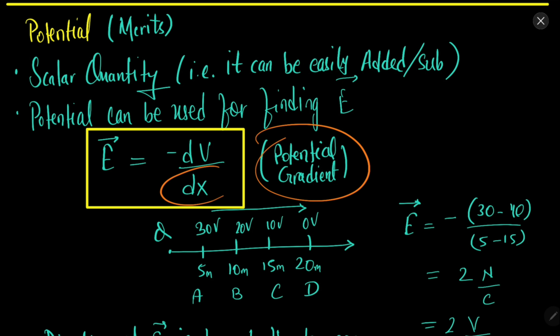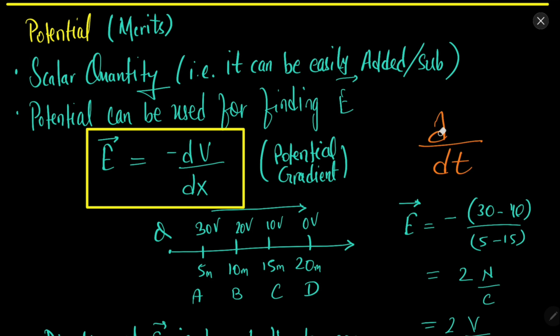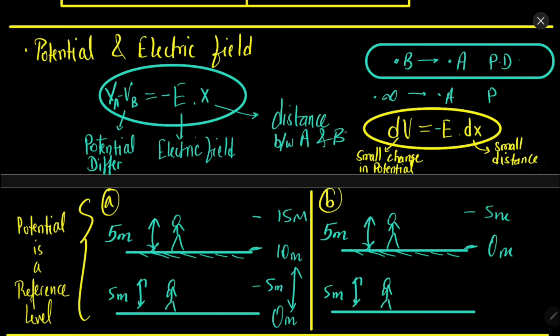What is the meaning of a gradient? When something changes with length, with distance, then we say that it is a gradient. When something changes with respect to time, we say that it is the rate. When something changes with distance, we say that it is a gradient. So when potential changes with distance, we say that it is potential gradient. So what is electric field? Electric field is the negative of the potential gradient. It is minus dV upon dx. Or you can also say that dV, the change in potential, is equal to the electric field times the change in the location.